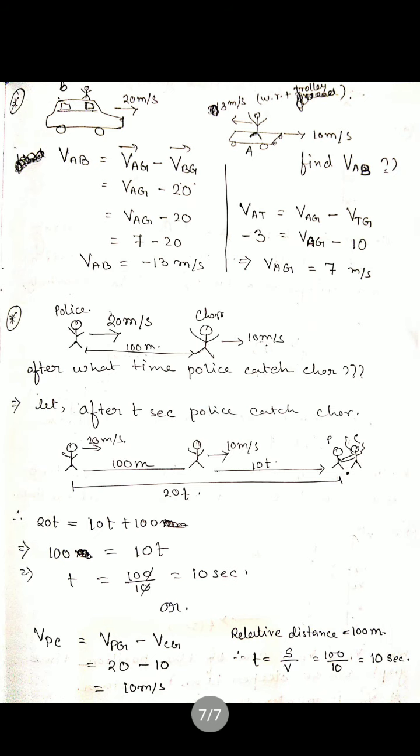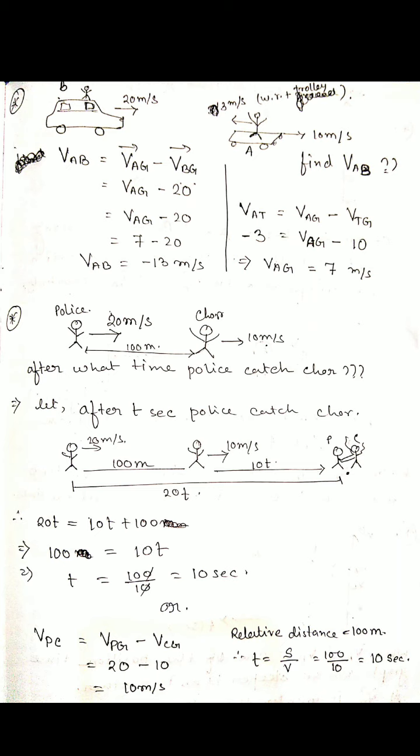I think this type of numerical problem comes in the exam. Whenever you find the relative velocity for one observer, first you find the velocity of object A with respect to B, or of B with respect to A. With respect to that object you consider it at rest, then you can easily find it. And remember, if the directions of both objects are the same, then subtract.